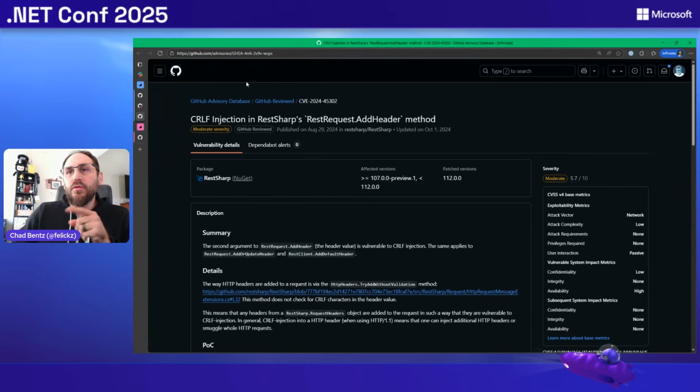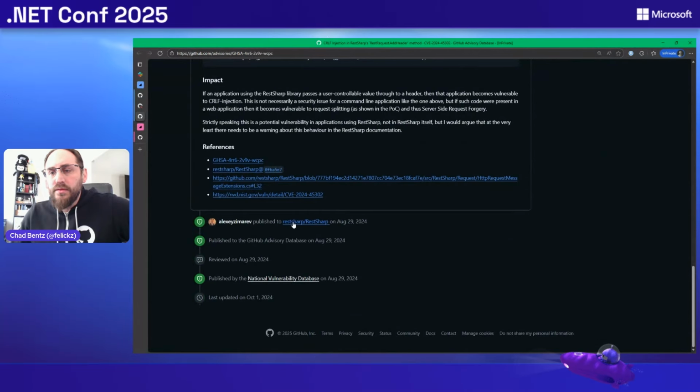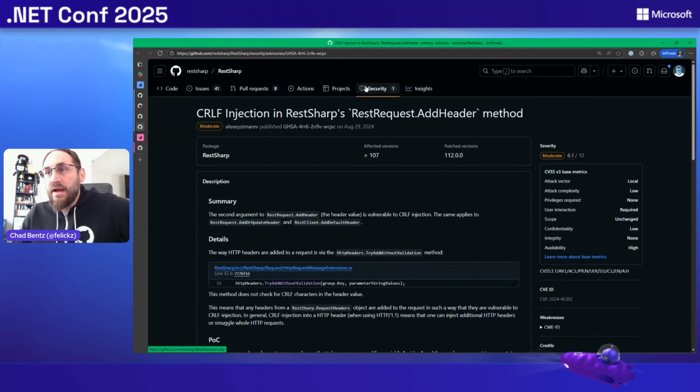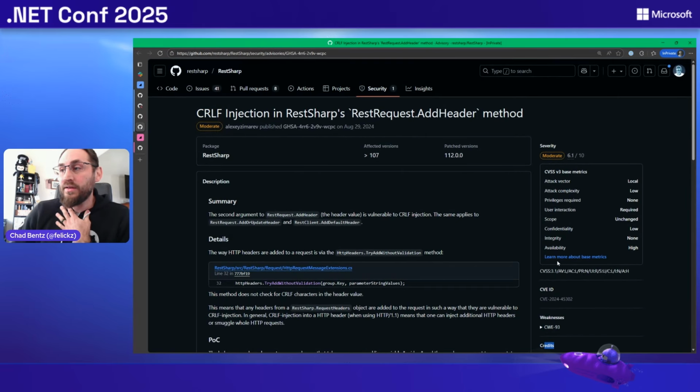This is, again, taking you right to our GitHub advisory database. This is a really nice one because the REST-Sharp team had a vulnerability, and how this got reported to them was through that private vulnerability reporting we were talking about earlier. So I'm going to click this link and go right to the REST-Sharp repo. On that repo's security tab, you can see they've published an advisory, which package is vulnerable, what the fix is, and you can see they worked with some security researchers. We give them credit. We want to encourage this behavior to do responsible vulnerability disclosure.